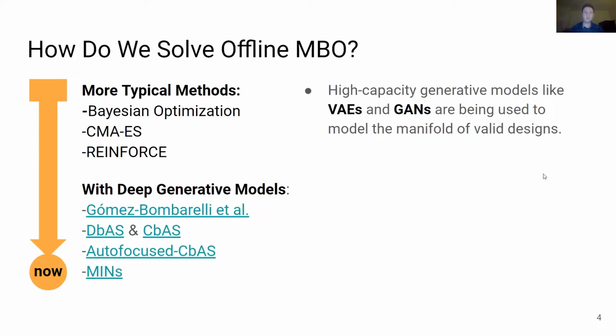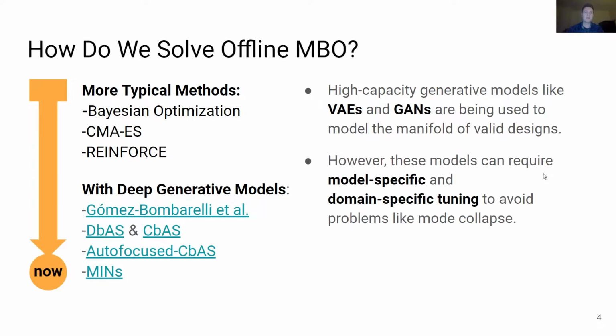An approach which has been studied in literature is utilizing deep generative models to estimate a manifold of valid designs that are not adversarial, and then optimizing a learned model of the true objective function using this learned data manifold. However, while these methods can successfully avoid sampling adversarial examples by explicitly modeling the manifold of valid data, they often require model-specific and domain-specific tuning to avoid problems like mode collapse.